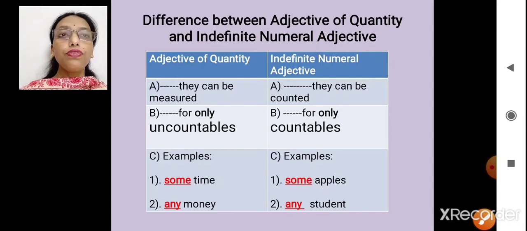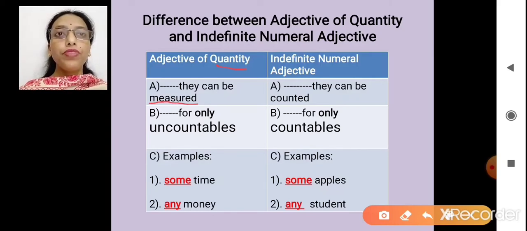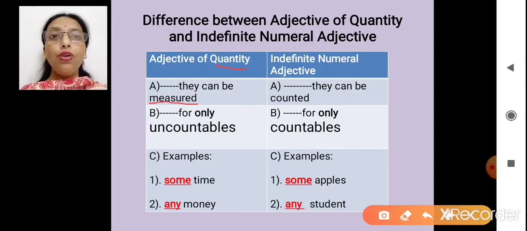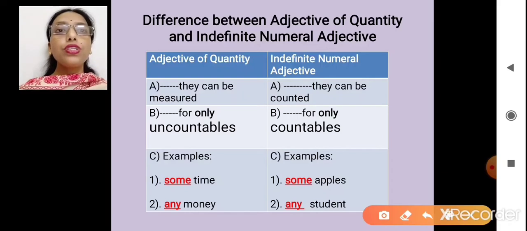Now quantity can only be measured. We cannot tell the exact count. And it is always for uncountables. Adjective of quantity is always for uncountables.